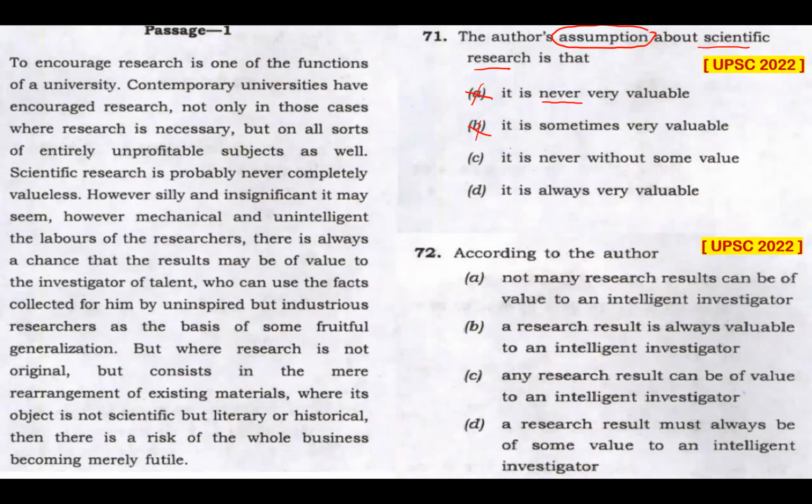It is never without some value. Though an extreme word, never, is used here, never without some value could be my answer, but let me read option D. It is always very valuable. Now, did the author say it is always very valuable? So extreme. The author never said that. Now, option C is my right answer, and rightly so.